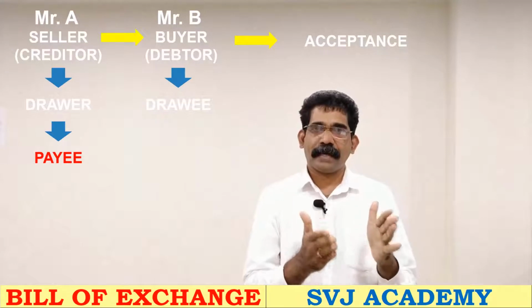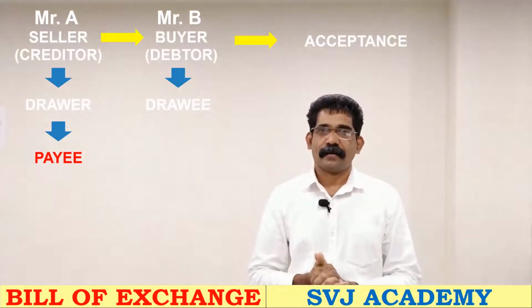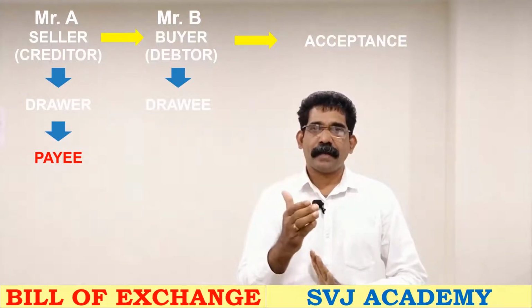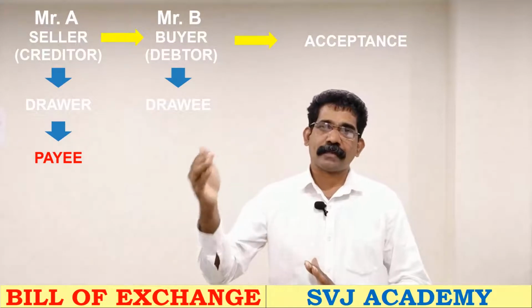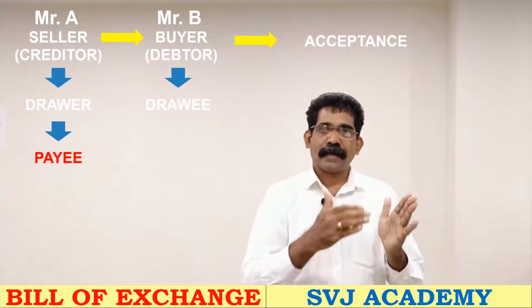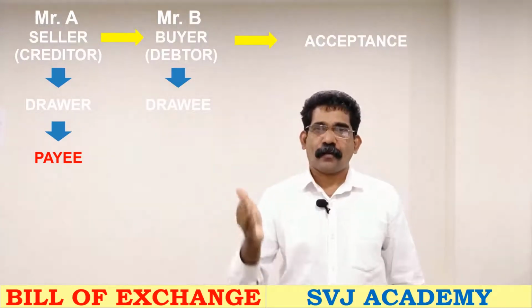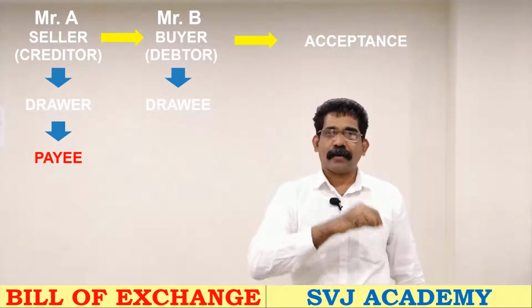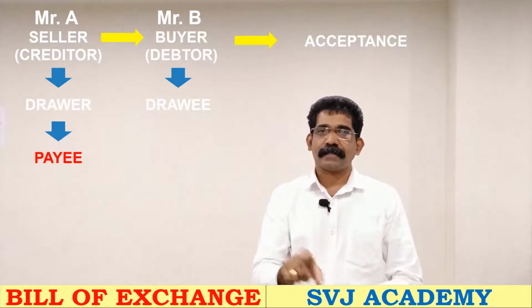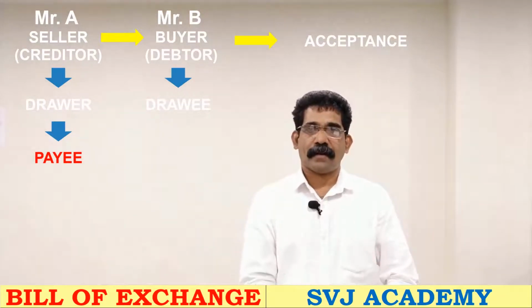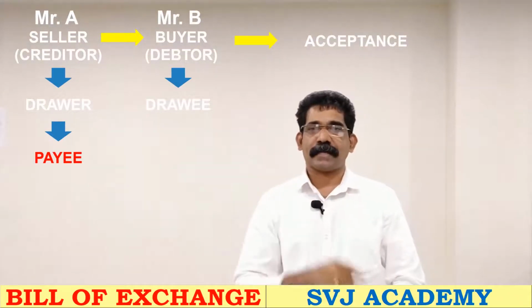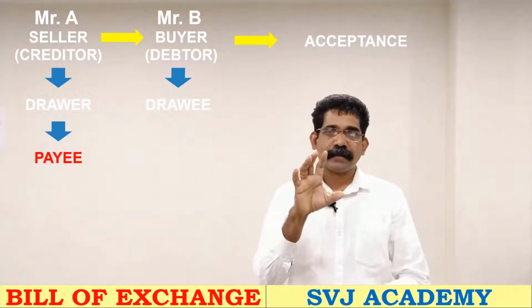In some cases the payee will not be the maker, because negotiable instruments are transferable. So this bill can be transferred to one of his creditors. Here A has to get money from B. If B has a credit with C for 10 lakhs, he can hand over this bill to C as security, because on the maturity date B will make the payment of the bill. So the drawer A can endorse the bill to one of his creditors as security. So the bill is transferable.